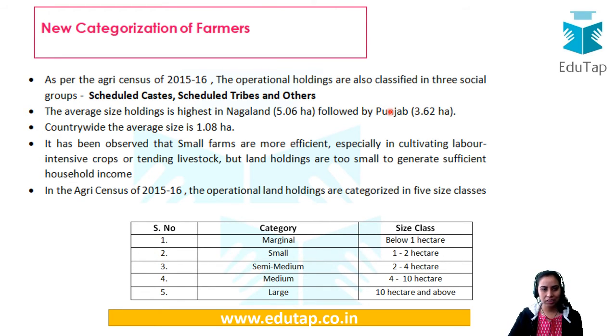5 size classes, go through them. They were actually notified in the Agri Census of 2015-16. We had covered that, but this has now come by PIB, wherein the SC, ST and others have also been notified. This news was added so that you are able to recall it and relate it to your PM Kisan also.